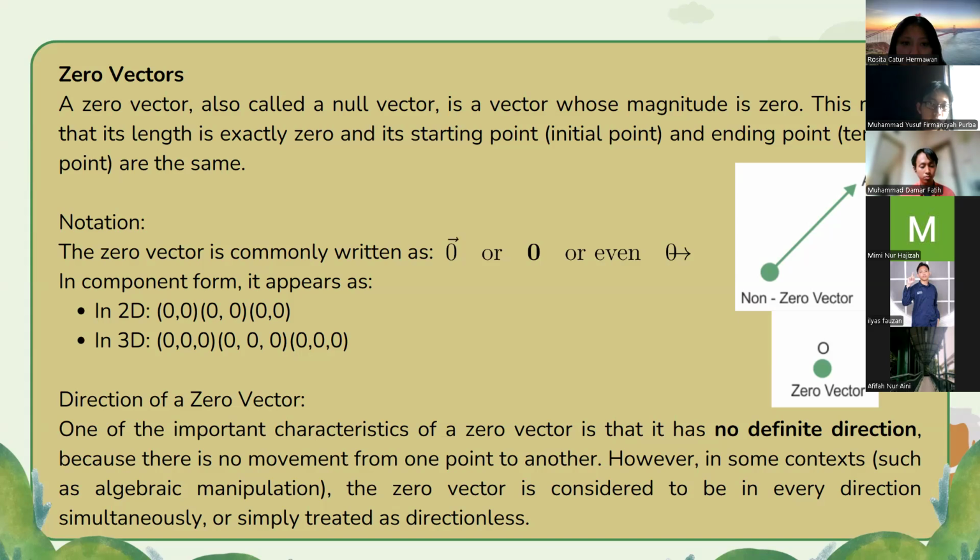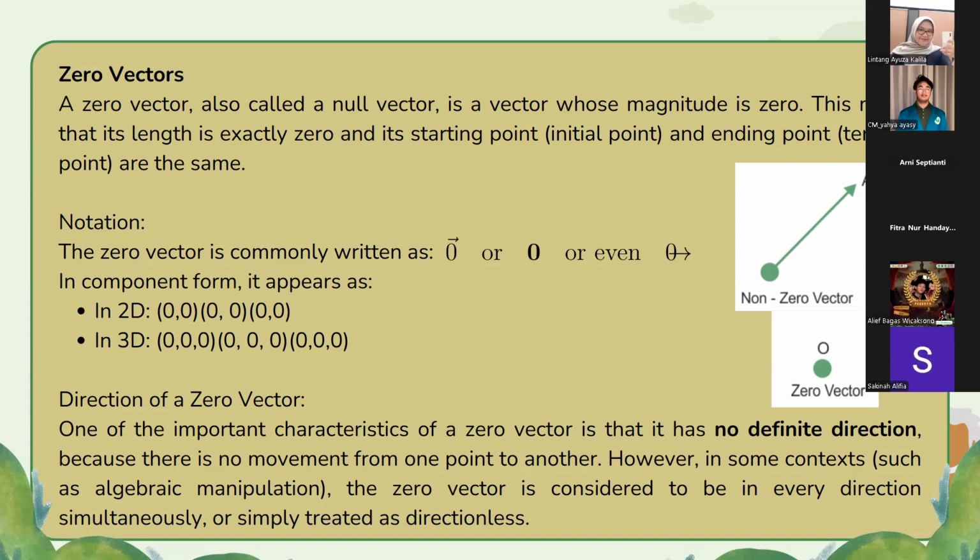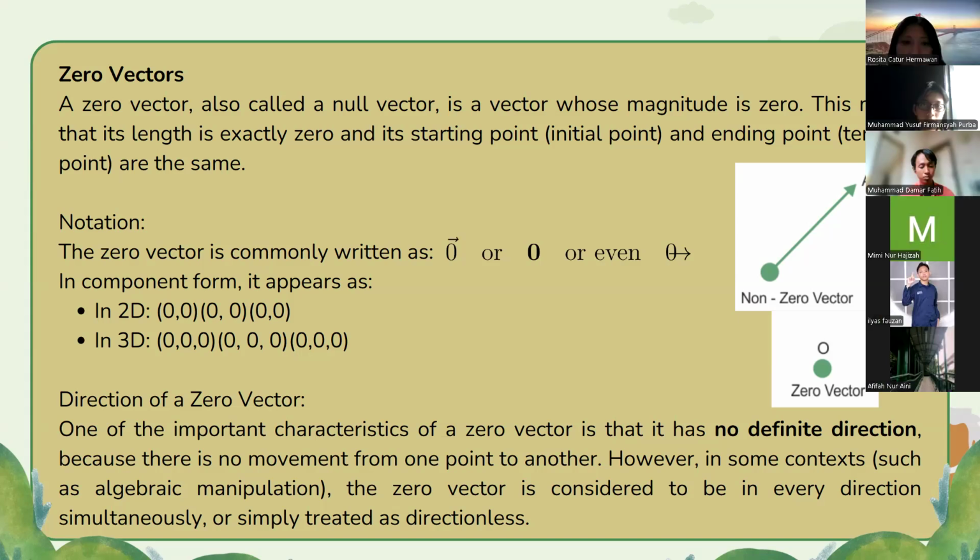For the notation, the zero vector is commonly written as 0 with an arrowhead, or bold 0, or even 0 with a right arrow. You can see the notation on the screen.